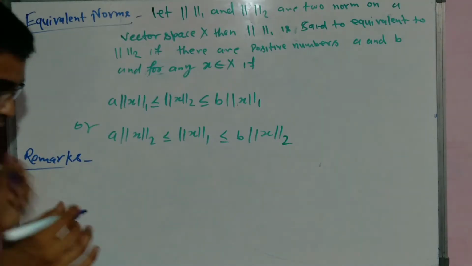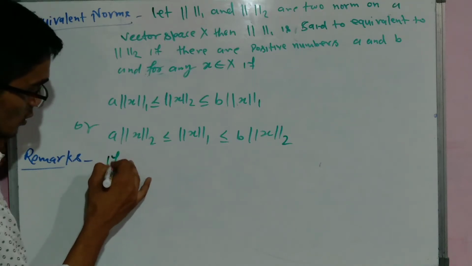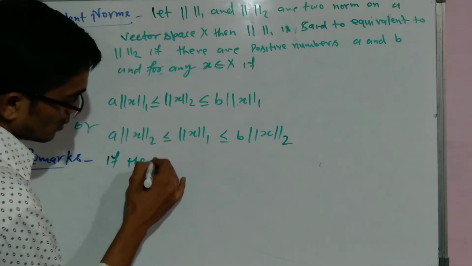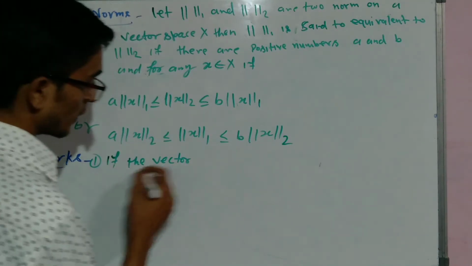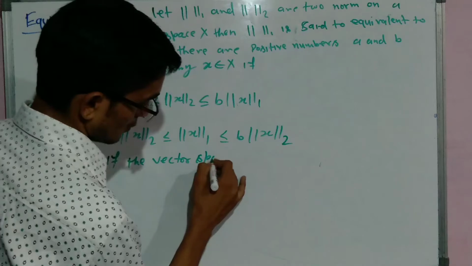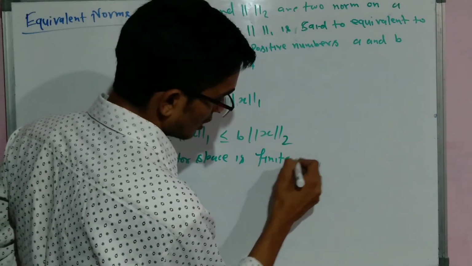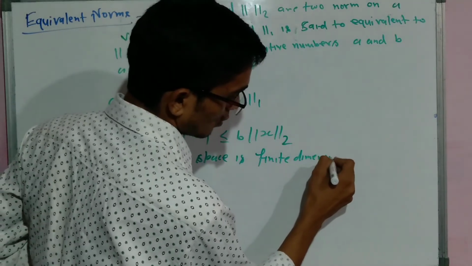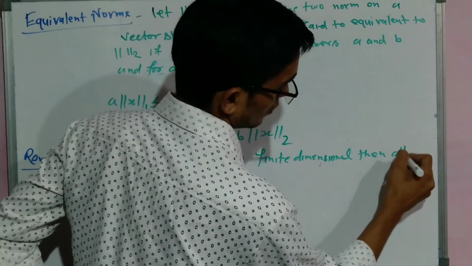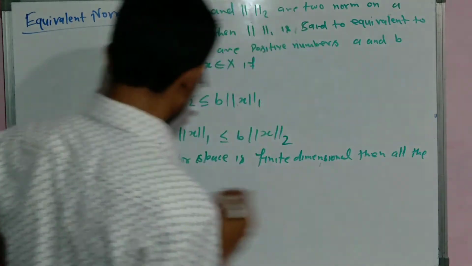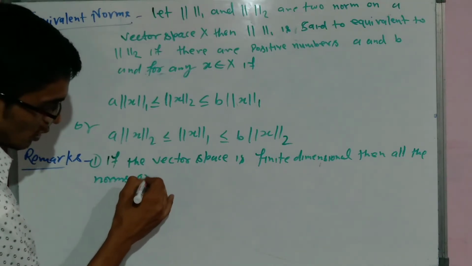Remark number 1: if the vector space is finite dimensional, then all the norms are equivalent.